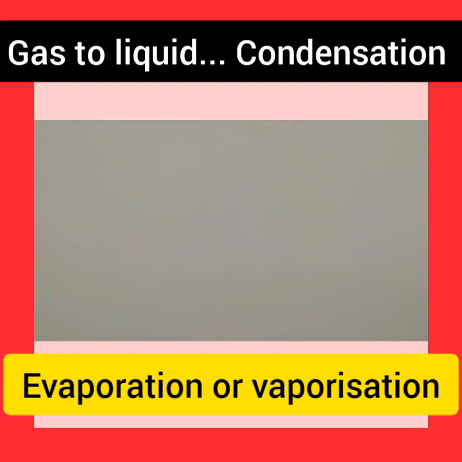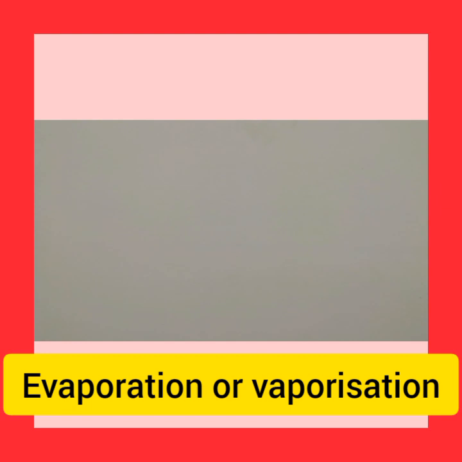This is a point which you have to understand clearly. Sometimes there can be a question. Boiling is also conversion of liquid to gas. Evaporation is also conversion of liquid into gas. If they ask what is the difference, I will give you the exact point.